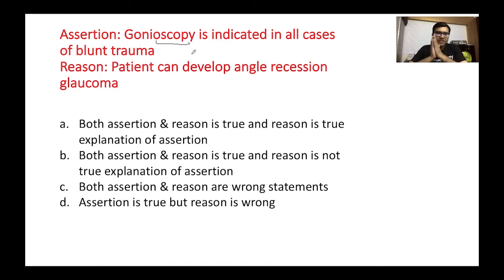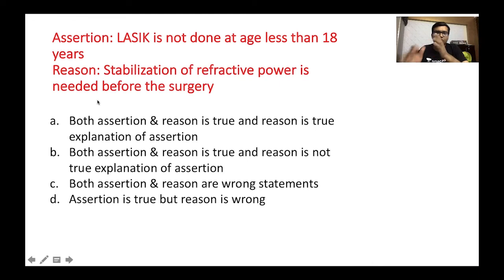So gonioscopy, which is an investigation to detect primary angle closure or primary open angle glaucoma, can also detect an angle recession. Okay, so whenever there is an angle recession, this means that there is significant trauma to the trabecular meshwork. So those patients who have an angle recession after a blunt trauma have very high chances of getting glaucoma. Okay, so both assertion and reason are true, and the reason is the true explanation of the assertion. So let's move to the next question.